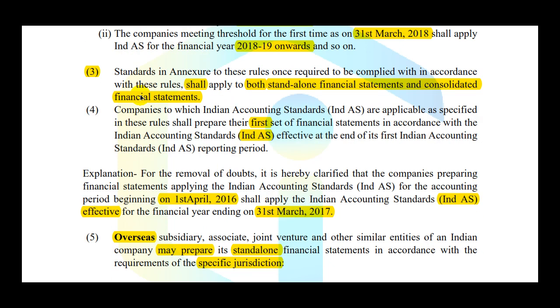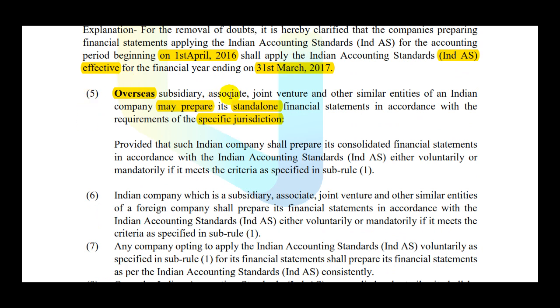As you can see here, this particular point states that once these rules become applicable and if you are a company following it, then yes, both standalone and consolidated financial statements must be prepared in accordance with Ind AS. However, this particular point says that standalone financial statements may not be prepared in accordance with Ind AS, but rather may be prepared in accordance with the specific jurisdiction. So these companies are exempted from preparing these financial statements in accordance with Ind AS, provided that such Indian company shall prepare, which means that the parent Indian company shall prepare its consolidated financial statements in accordance with Ind AS, either voluntarily or mandatory if it meets the criteria in specified sub-rule 1.